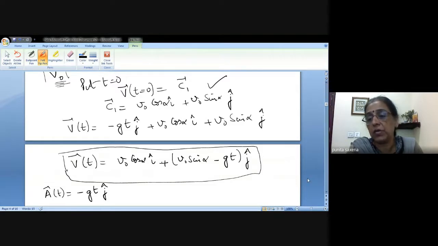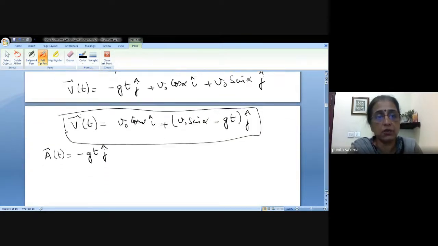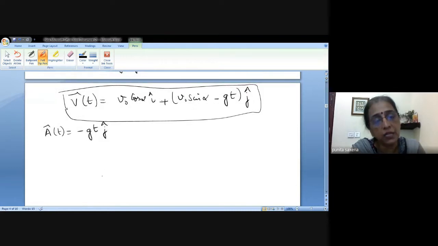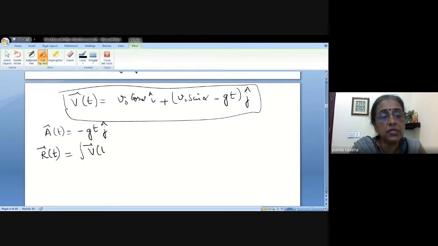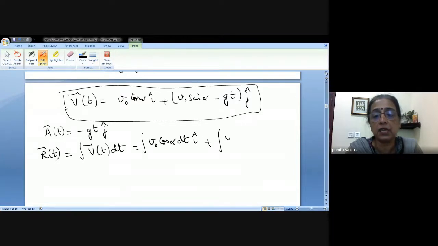But as I said, we are not interested in the velocity or the acceleration. We are interested in the equation of motion. So that means we are interested in the displacement function, which is your r(t). And r(t) is nothing but the integral of the velocity v(t) dt, which is nothing but the integral of V naught cos alpha dt i plus the integral of V naught sin alpha dt j. I'm now separating the terms together, minus gt dt j.